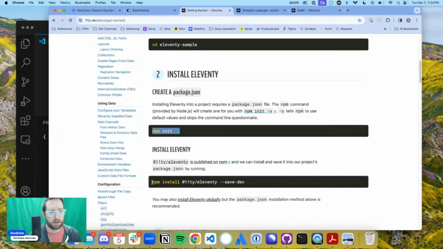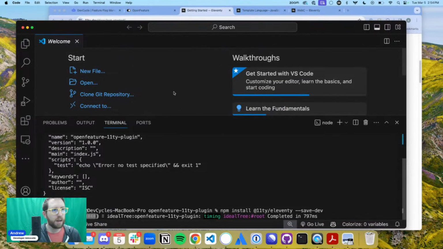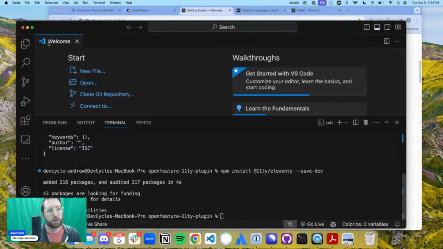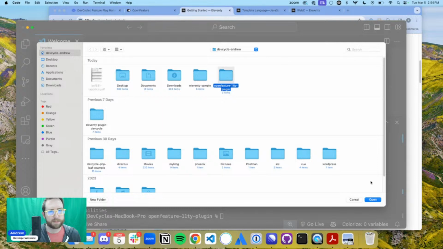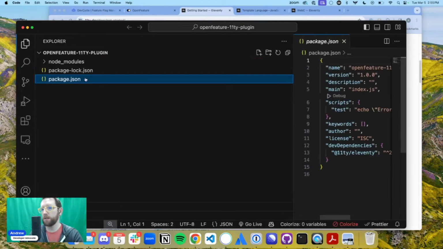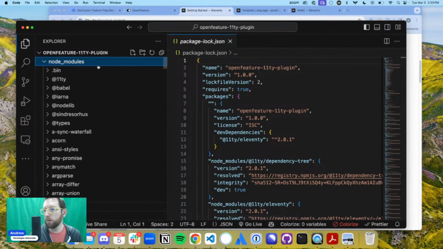Let's install Eleventy on there. Let's get that installed. Awesome. All right. And then we're going to open up that folder. Great. Open, recent, open folder. Look at you. All right. So here we go. We've got the same kind of setup as we did before. So we have Eleventy installed in here as a dev dependency. We've got our package lock. We've got our node modules in there. Amazing. That sounds absolutely fantastic.